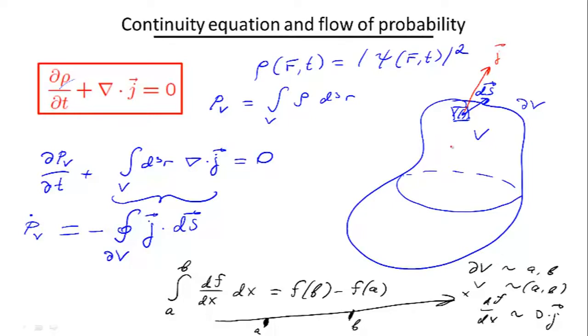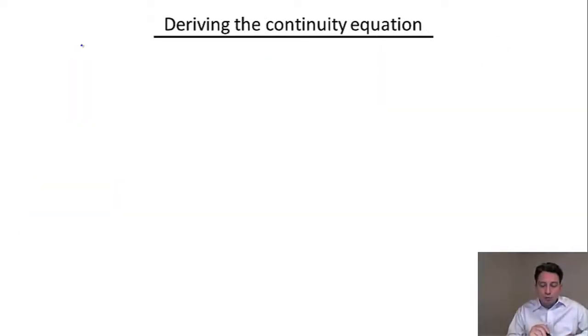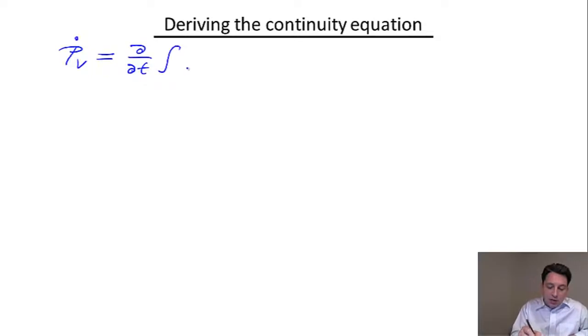So if we, on the other hand, have the current going inside, the probability is going to increase. So in order for me to prove the continuity equation in the form I just formulated, let me calculate directly the probability of finding my particle in the volume V over time using the Born rule. And the Born rule basically implies that I calculate the derivative of this integral over the volume of the absolute value of my wave function squared.